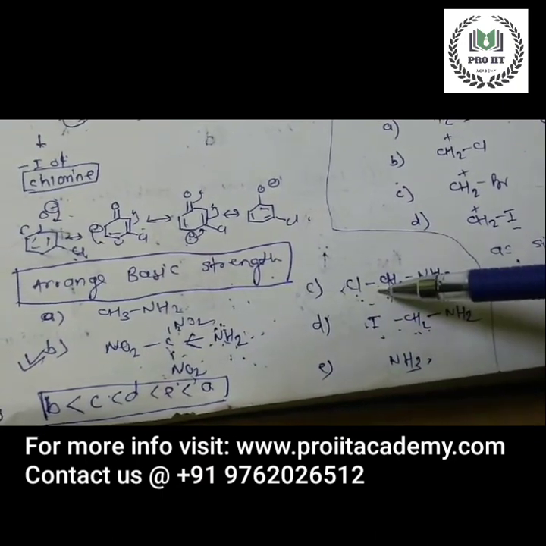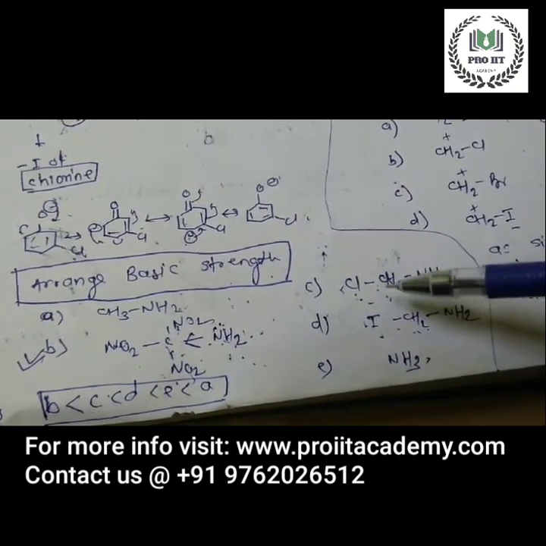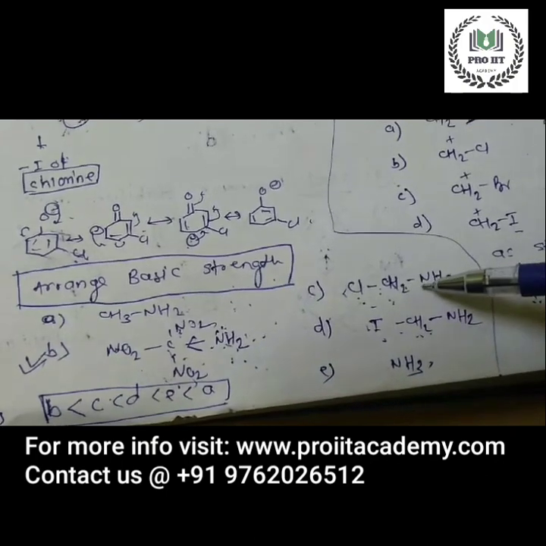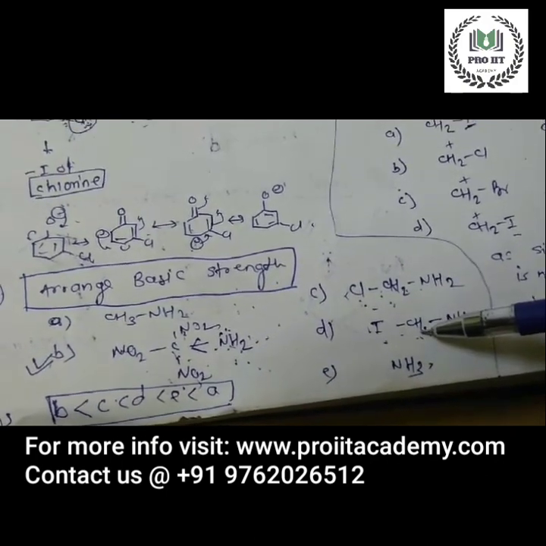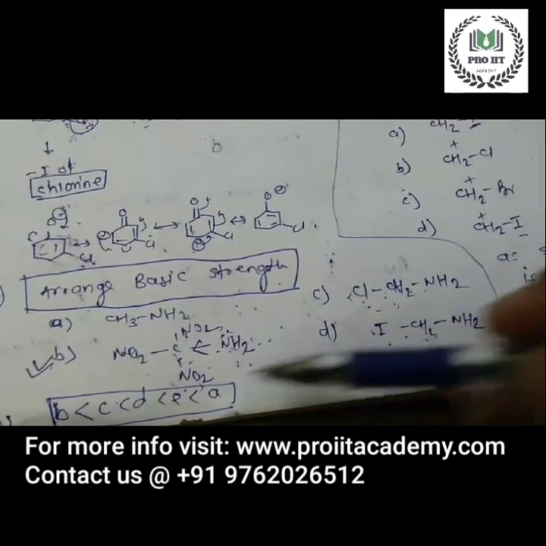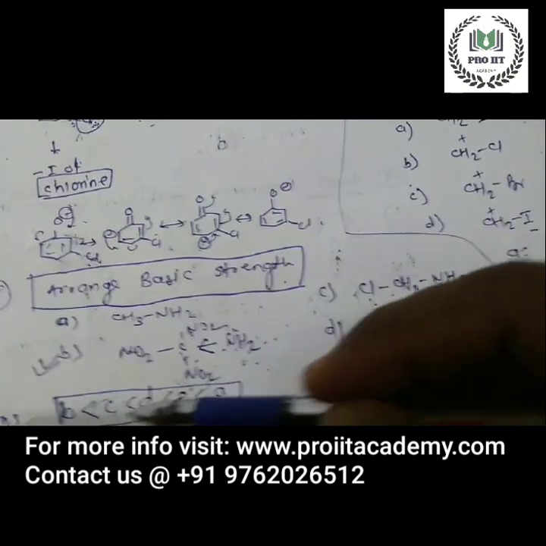Since chlorine is more electronegative than iodine, the chloro compound is less basic than the iodo compound in option D. So the order is B, then C, then D.